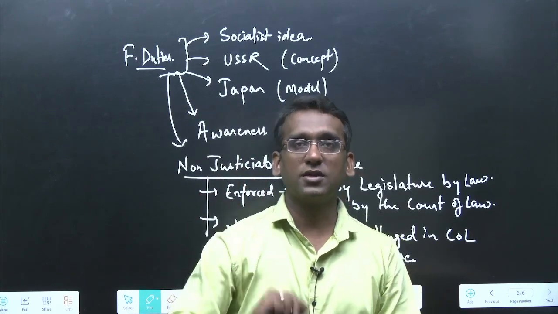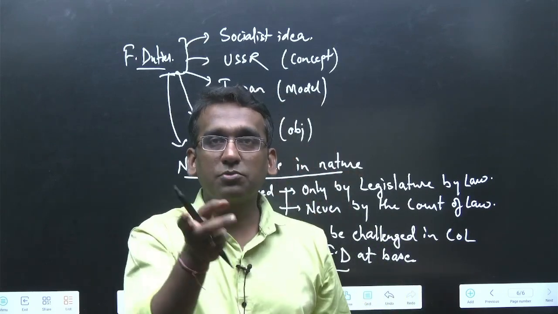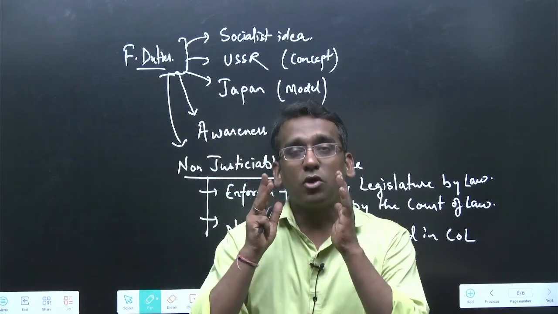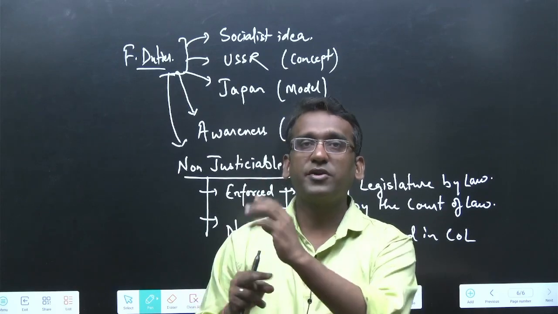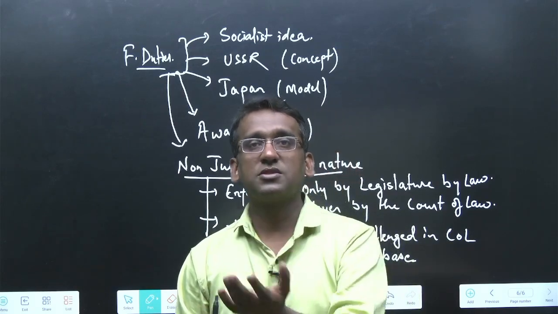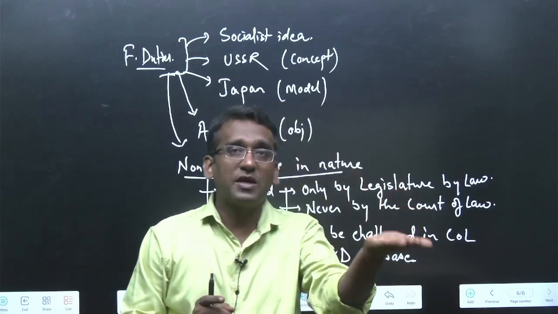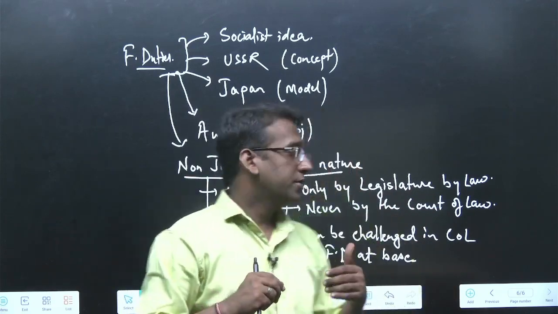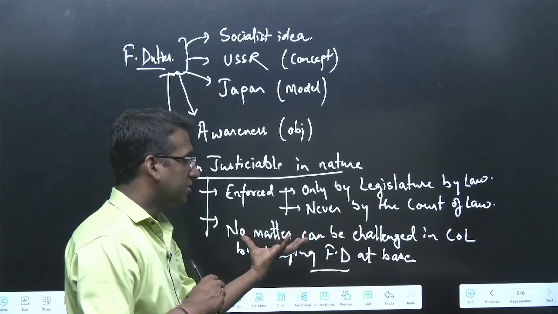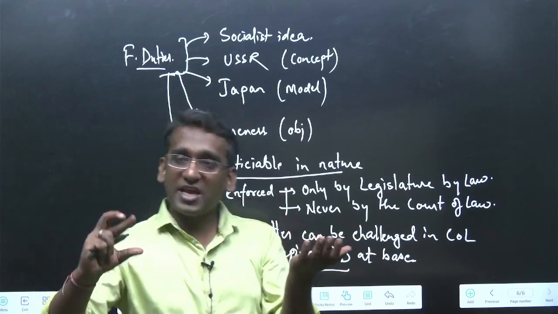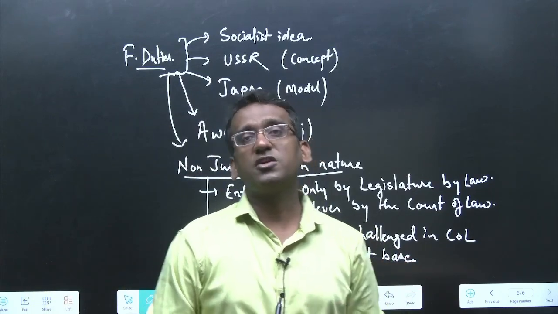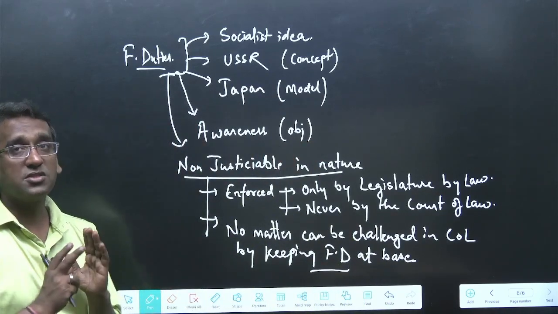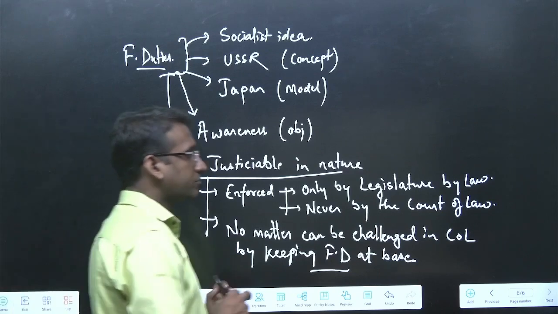For example, if someone has committed murder, we quote the IPC and say that XYZ activity is a murder and hence the person should be punished. On what ground are you saying that particular activity is a murder? On what ground do we say that the person is to be punished? This is on the basis of IPC. So we quote IPC and based on that we do this. But here, because it is non-justiciable in nature, you cannot challenge any matter by quoting fundamental duty as the base. Okay? This is what you need to keep in your mind.